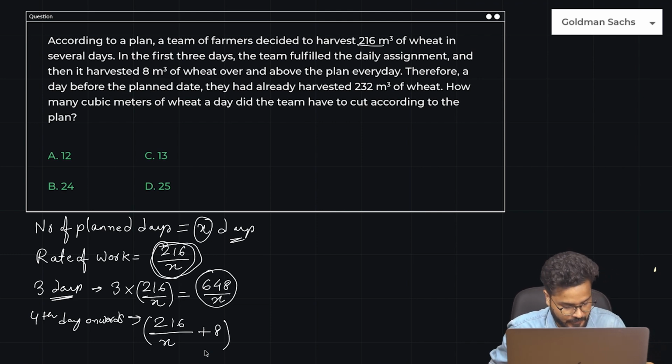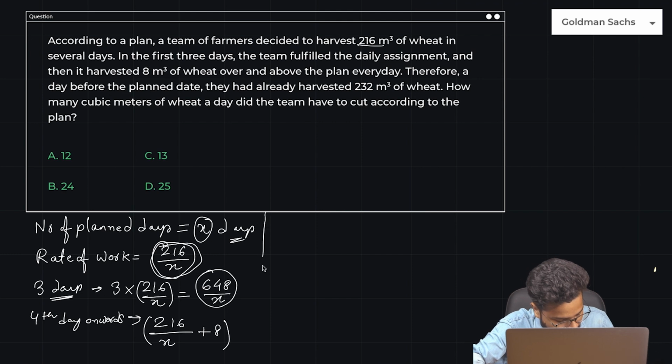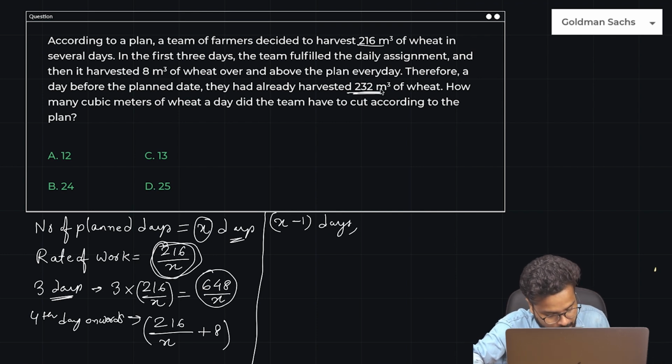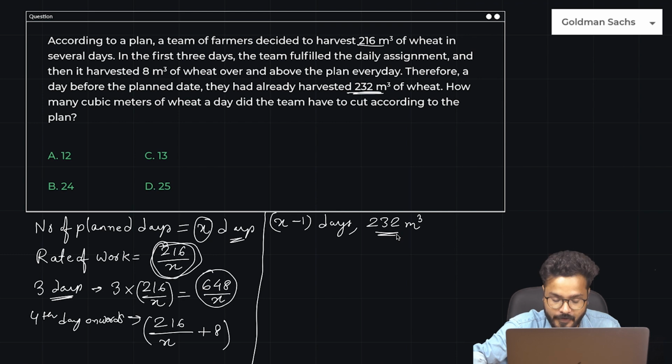And that is how, overall, in X minus 1 days, they were able to harvest 232 meter cube of wheat.